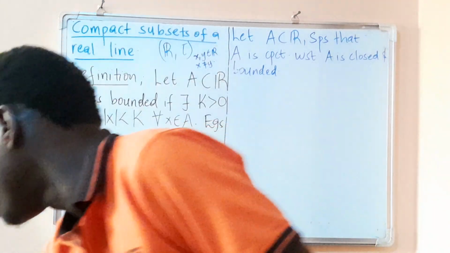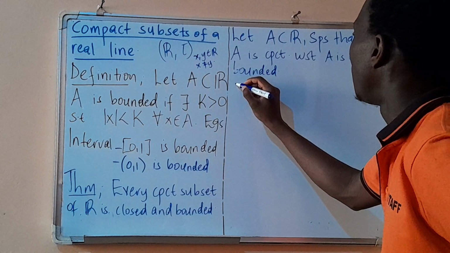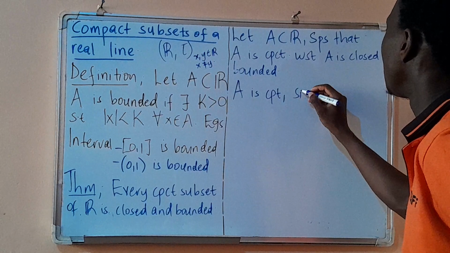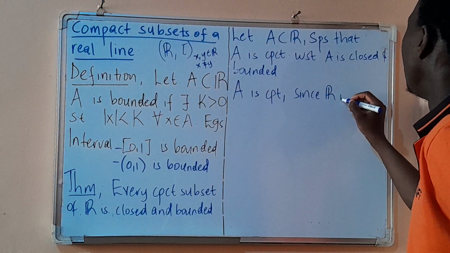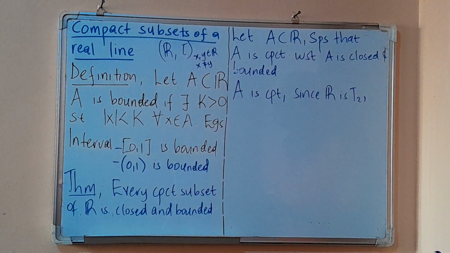It's a Hausdorff space. So we are saying that A is compact, since R is T2, since R is a Hausdorff space. In the previous sessions we proved that every compact subspace of a Hausdorff space is closed.